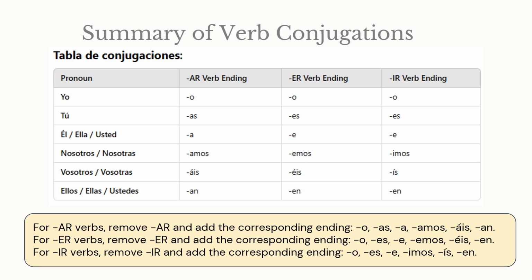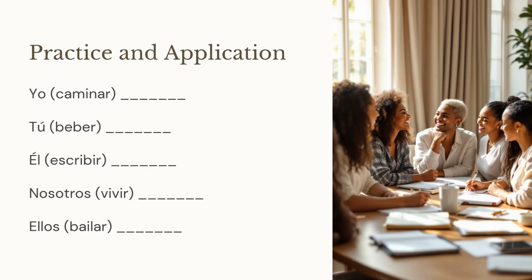Here's a summary of how the verb endings change with different pronouns for AR, ER, and IR verbs in the present tense. This table will help you see the patterns for each type of verb. Now it's time to practice. I will give you some verbs, and I want you to complete the conjugations in the present tense.